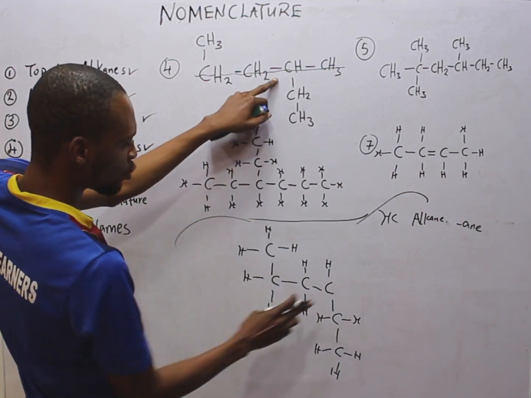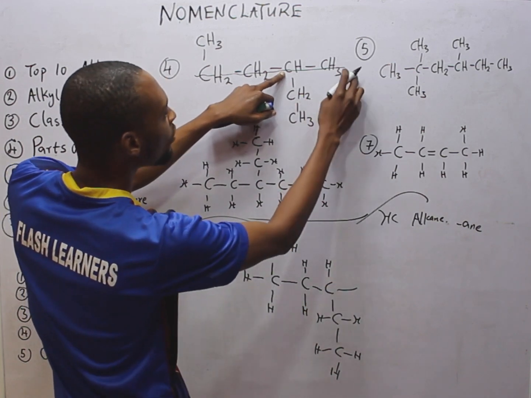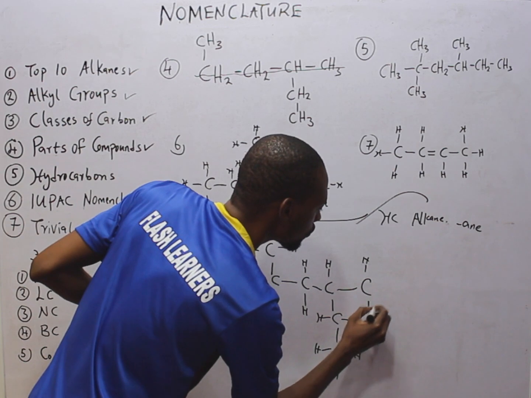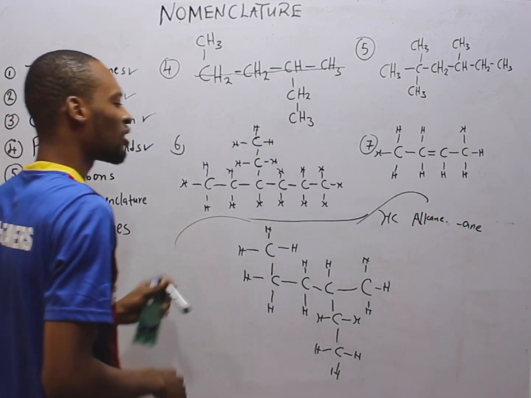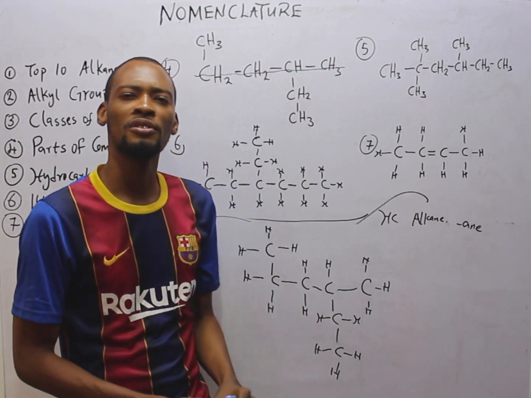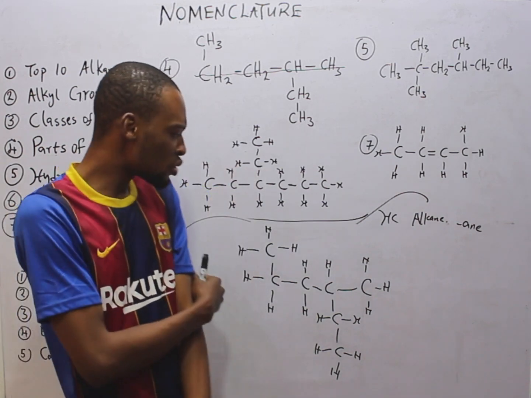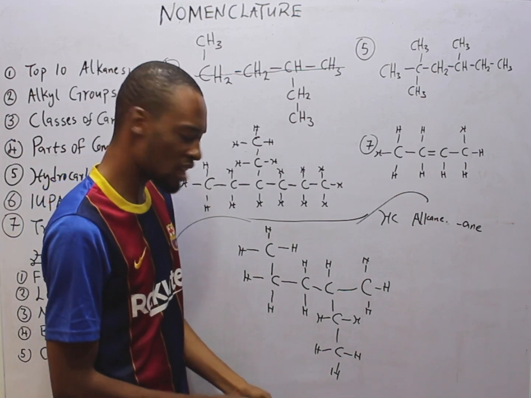Then this one carbon and 1 hydrogen continues and links to 1 carbon and 3 hydrogen. So 1, 2, 3. Now don't rush. After this, be happy with yourself. You are doing an amazing job. You observe what is the longest chain. So you can choose to start counting from here.